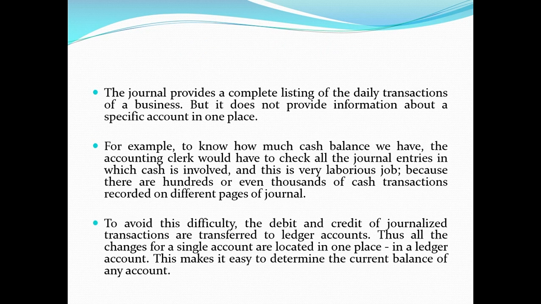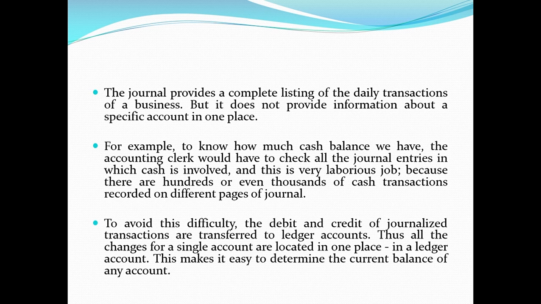The journal provides a complete listing of the daily transactions of a business. It does not provide information about a specific account in one place. For example, to know how much cash balance we have, the accounting clerk would have to check all the journal entries in which cash is involved. This is a very laborious job because there are hundreds or even thousands of cash transactions recorded on different pages of the journal.